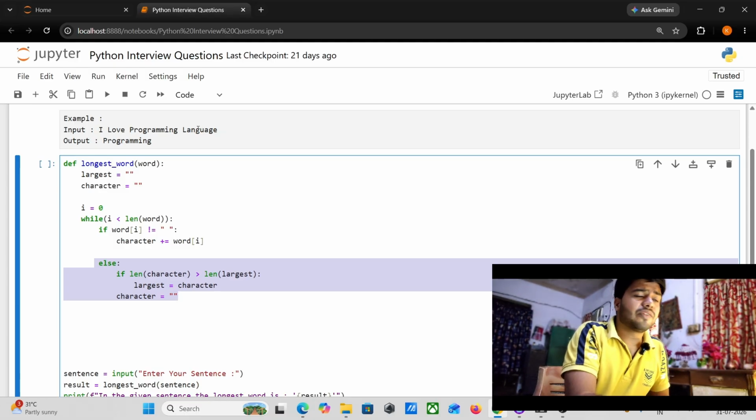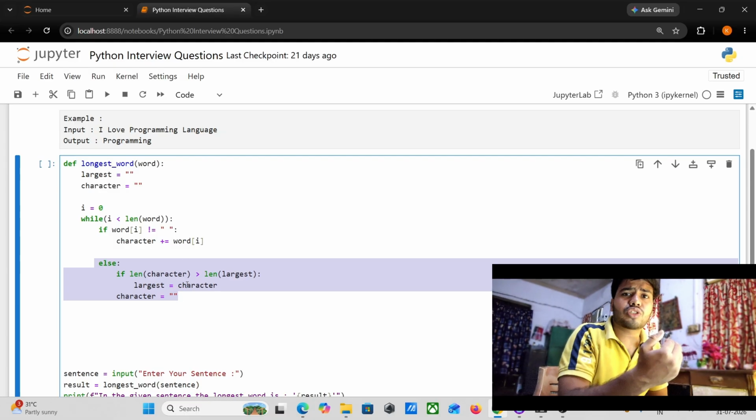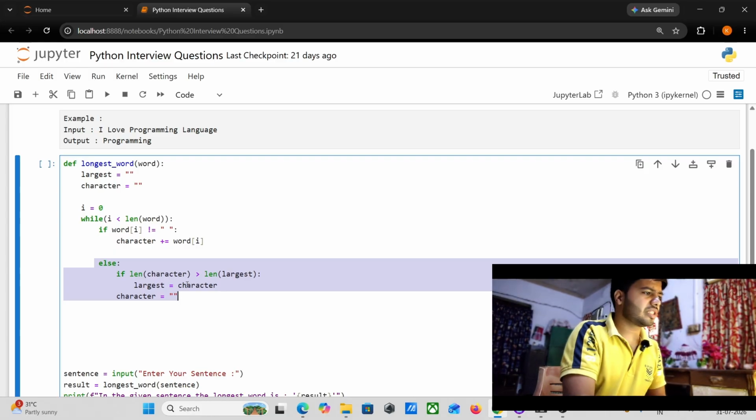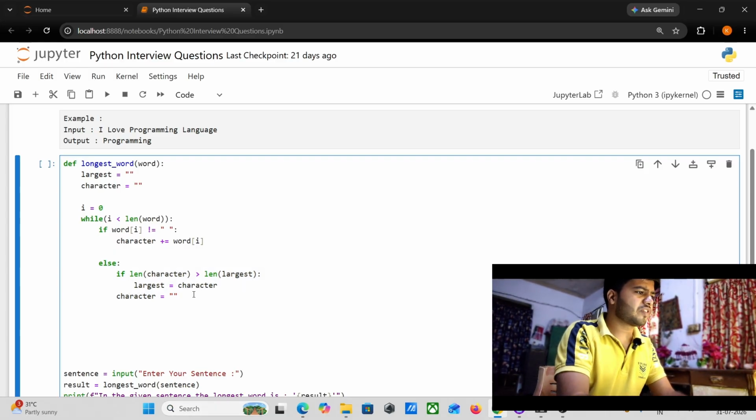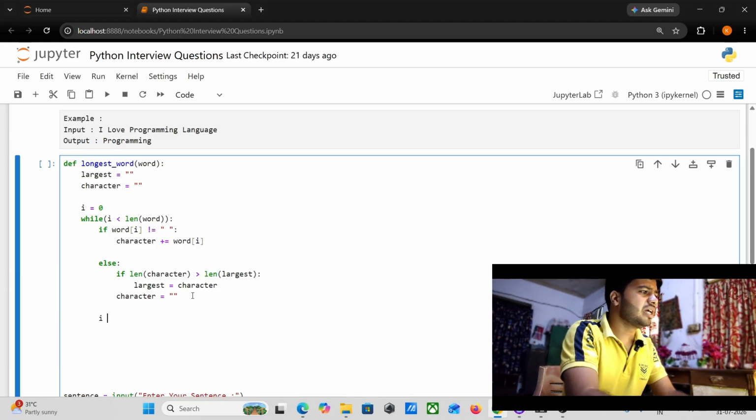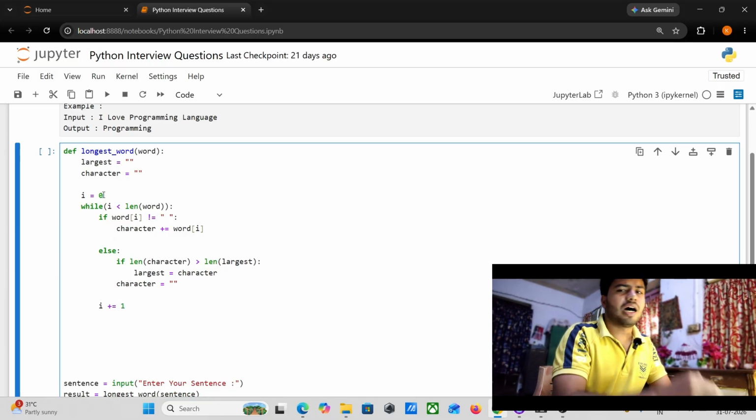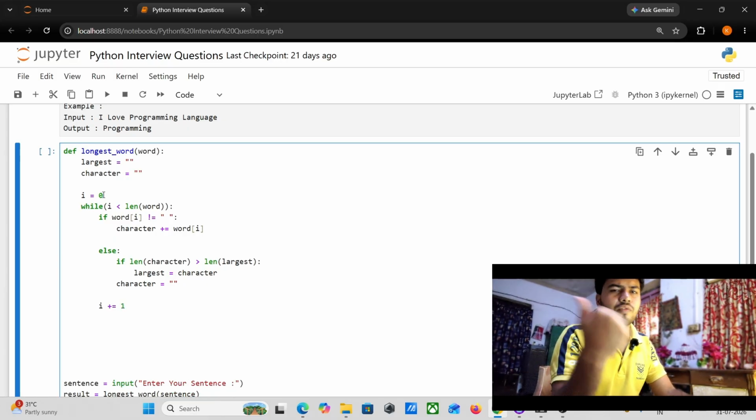So according to that, after completing this, I will also initialize i plus equals to 1, like this. So it will move to the further steps.